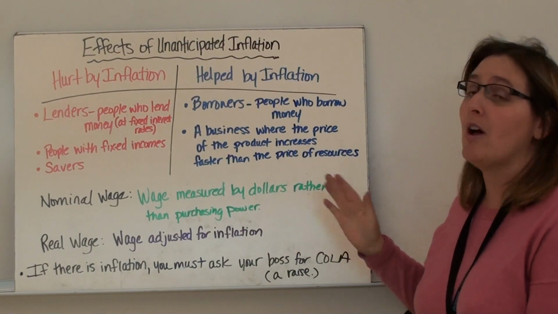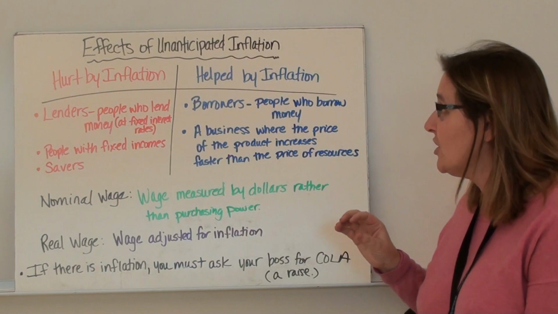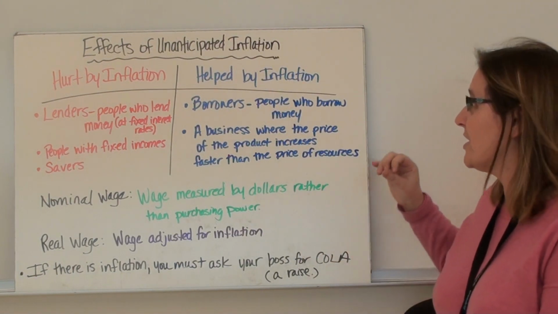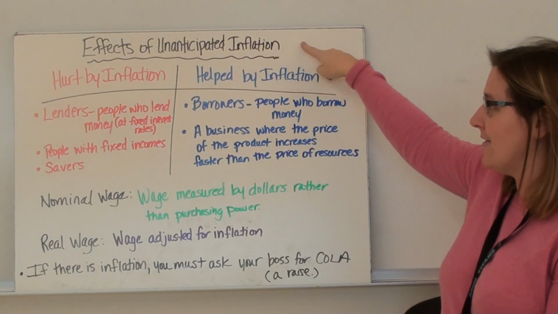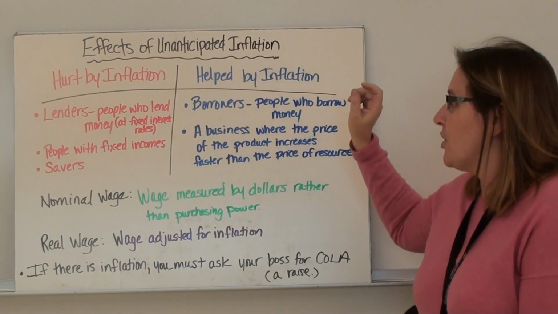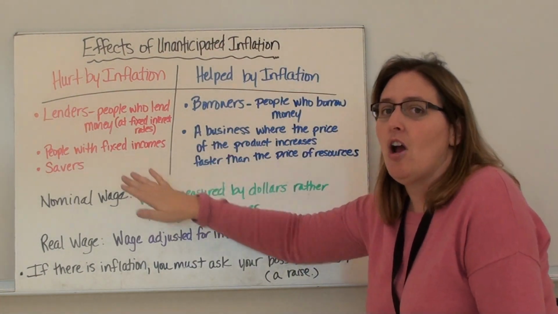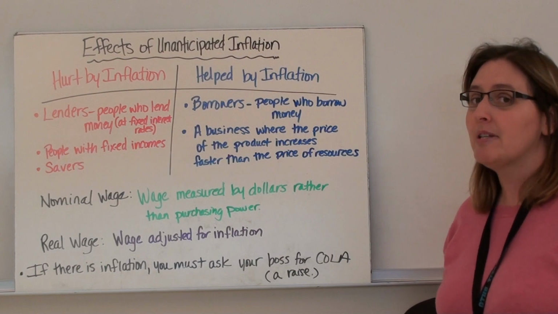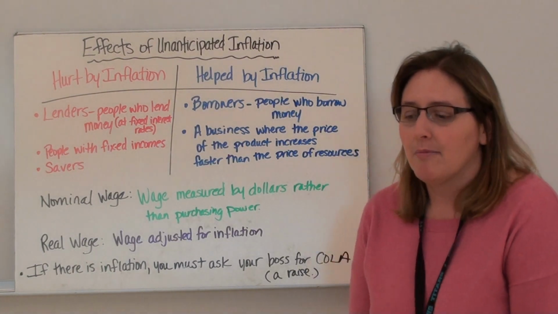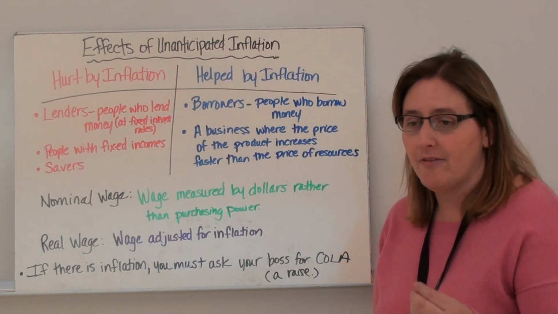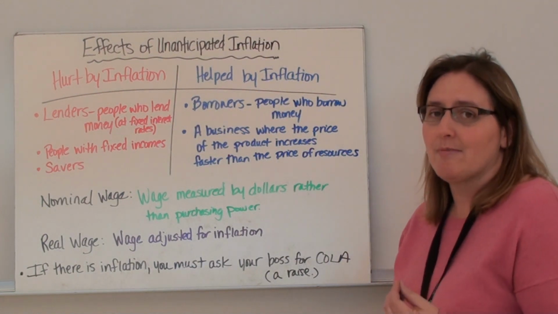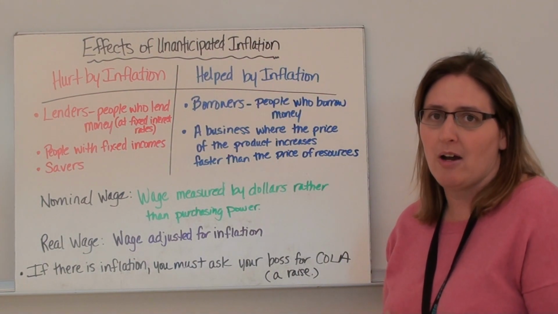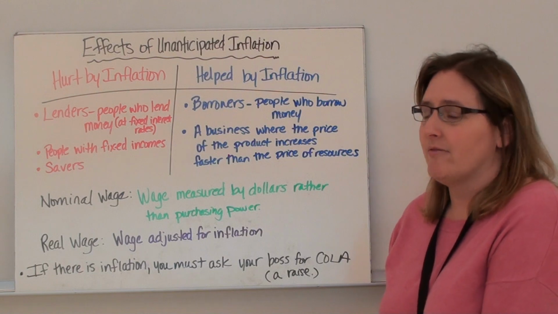Inflation is good for some people and it's bad for some people. You need to know who it's good for and who it's bad for. So, the effects of unanticipated inflation. People that are hurt by inflation are lenders, people who lend money at a fixed rate, because if they lend you money at a fixed interest rate, they're not going to get as much back in real purchasing power dollars if there's a lot of inflation happening.